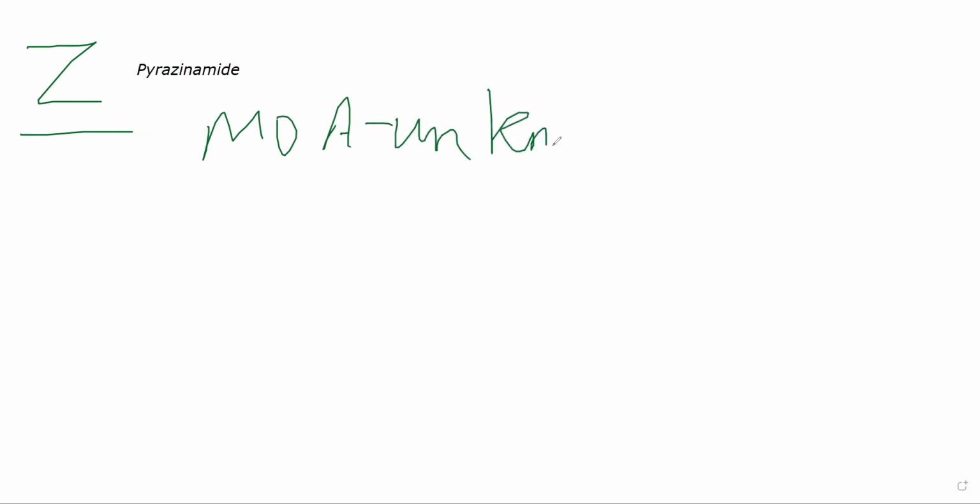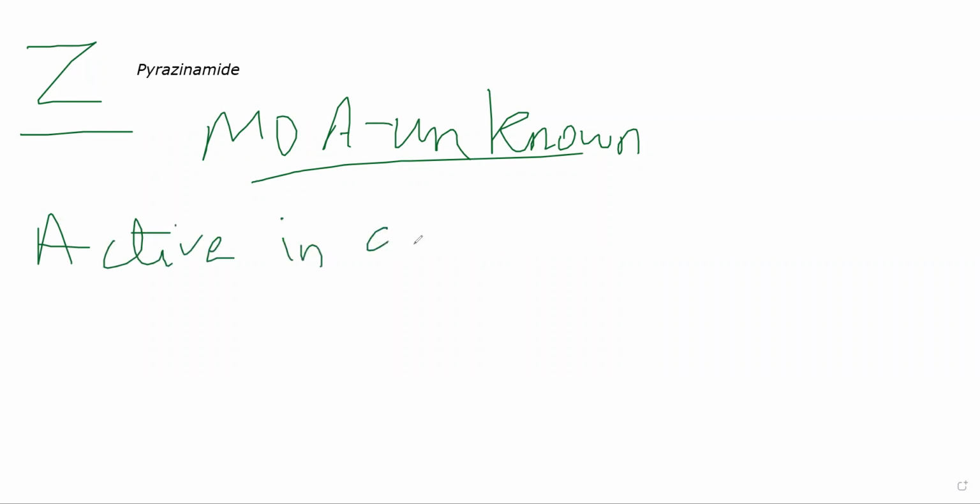Then we have pyrazinamide. Okay. We write it with Z. Now the mechanism of action of pyrazinamide is unknown. Right? MOA is unknown. There's no clear evidence of how it works. Now what we do know is that this is more active in acidic pH. When compared to alkaline pH, it is more active in acidic pH. So that it is safe to give in pregnancy. If you give it alone as well, resistance will develop.